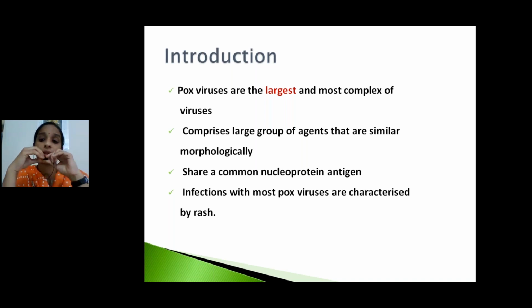Next, in the introduction, pox viruses are the largest viruses among all the viruses. This is very important for viva. Size is 400 by 200 nanometers in diameter. Among all the viruses, this is the largest and most complex virus. These pox group viruses are the largest and exhibit the most complex structure.